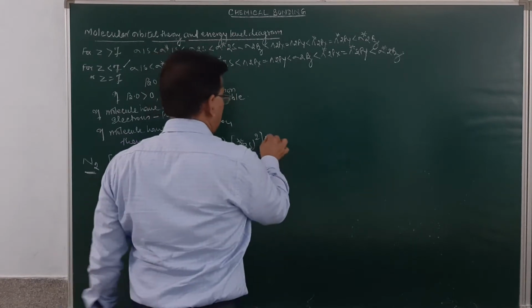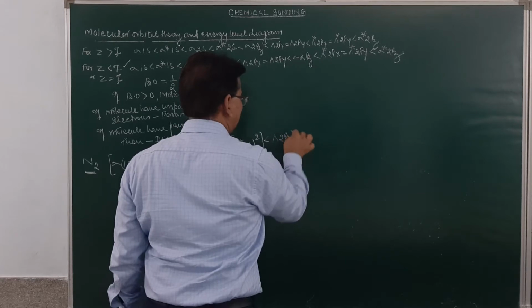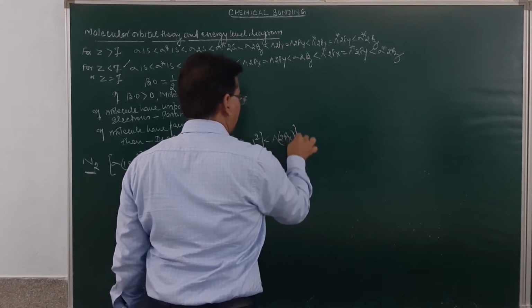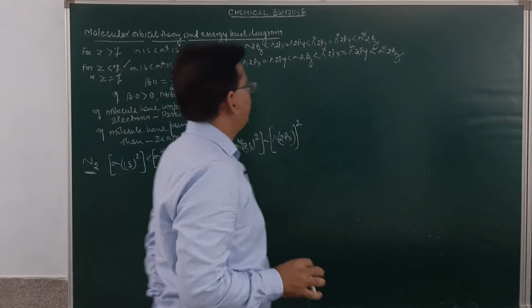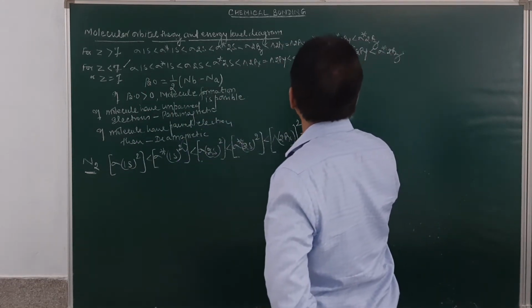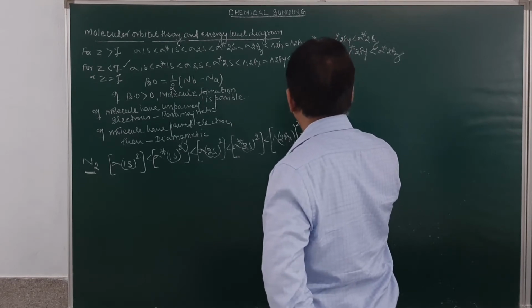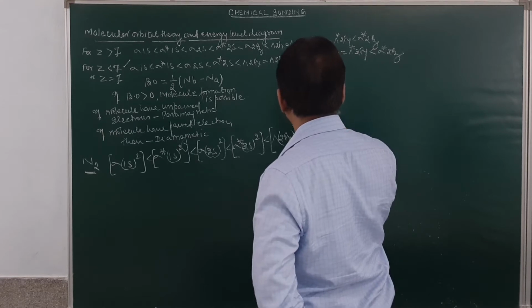Then it will be less than pi 2px with 2 electrons, which is equal to pi 2py, again with 2 electrons.